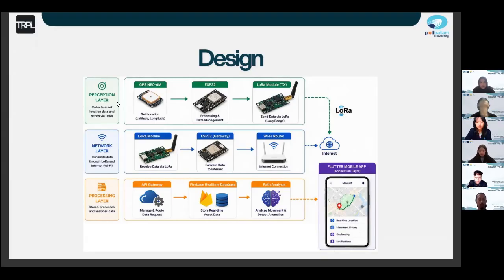In the processing layer, the data goes through an API gateway into a Firebase real-time database, where we also run path analysis to detect anomalies. Finally, the application layer brings all these data insights into a Flutter mobile application for real-time tracking, history, and geofencing.